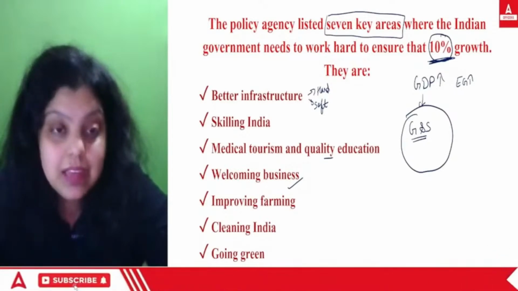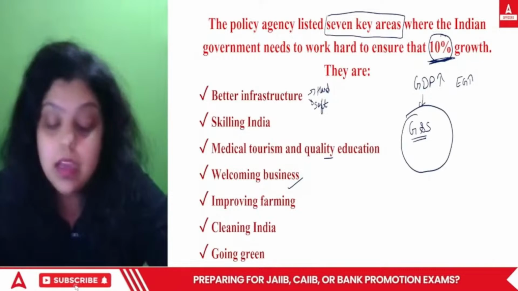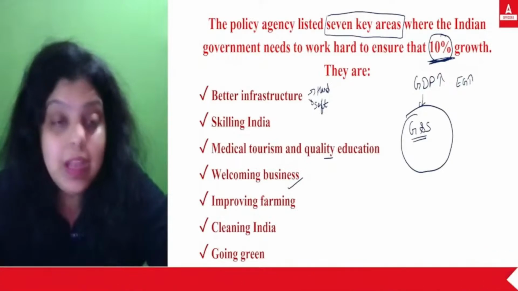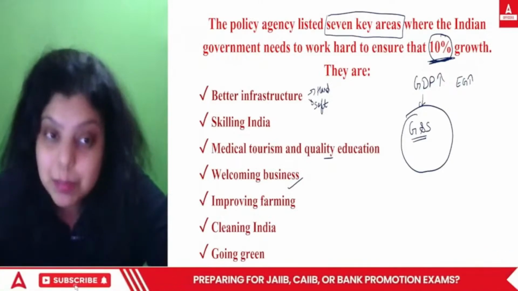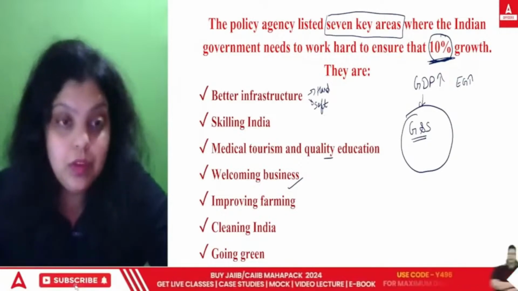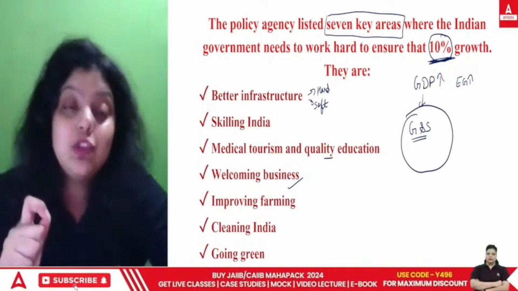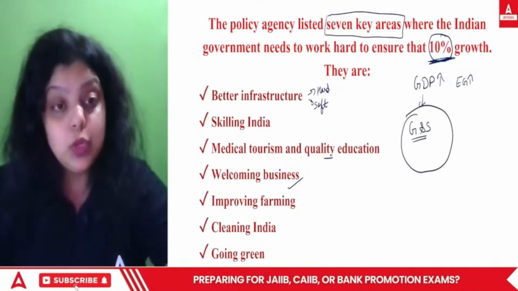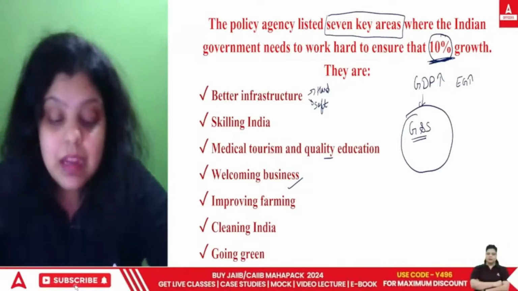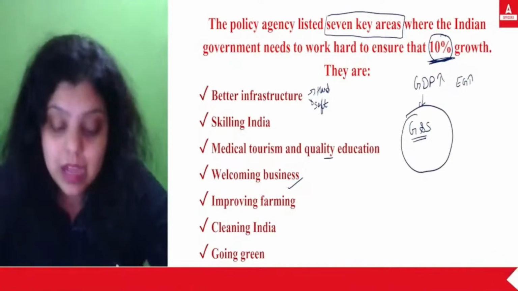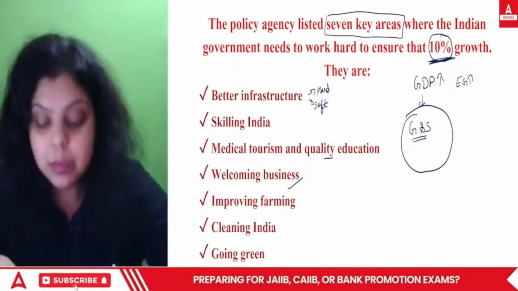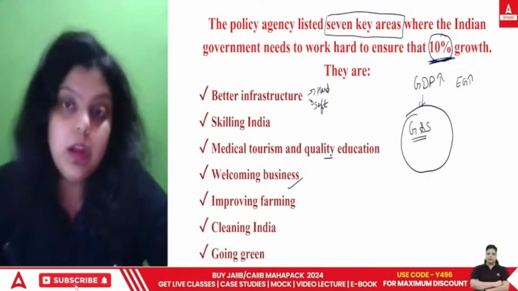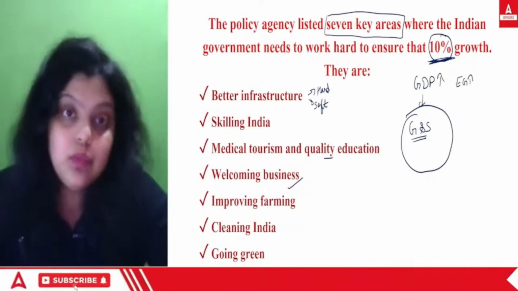If you see green finance, green bonds, green GDP, these are the initiatives that we are taking to help India as well as the world to eliminate the impact of climate change, to reduce global warming, because it is definitely going to affect each and every person on earth. It's not like only India is going to be impacted. Every country, no matter how developed, is harmed by global warming. That's why, with the partnership of all the countries in the world, we have to achieve this target. So going green is one of the 7 key areas that we have to focus on.